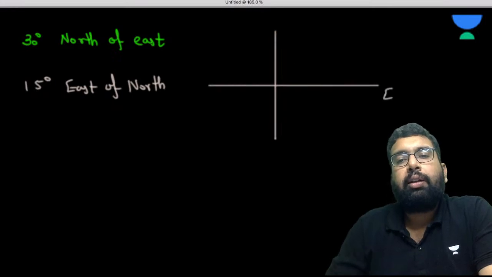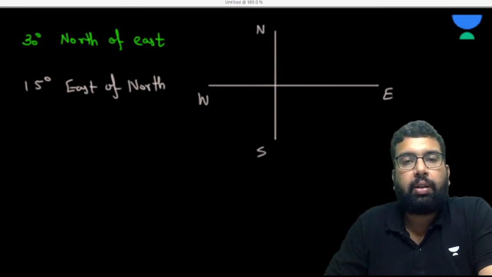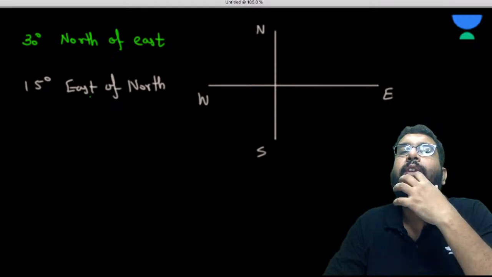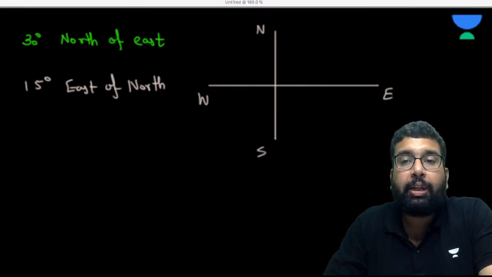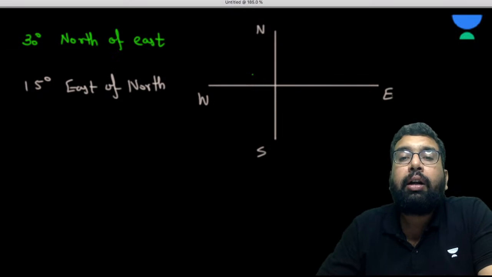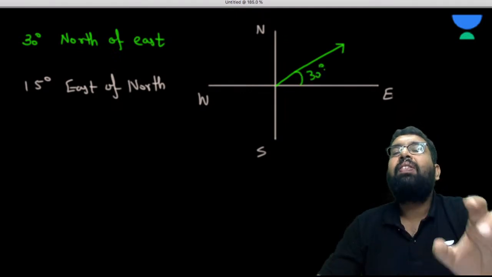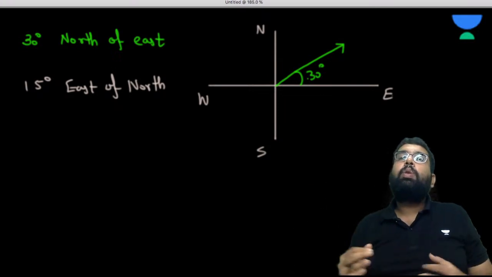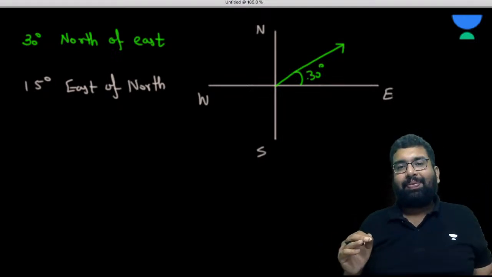So, sir, it is east, west, north, and south. So 30 degree north of east. How are you going to show it here? Now please understand this: 30 degree north of east. That is, you are measuring this angle towards the north from the east. When it is written north of east, that means you are considering this angle towards the north from the east, right? From the east.